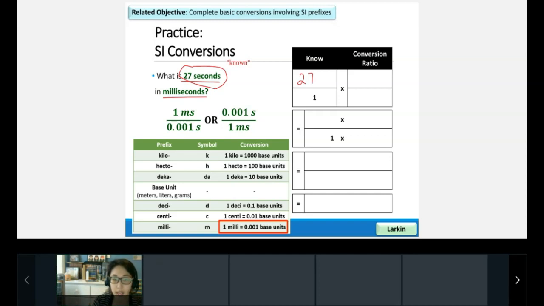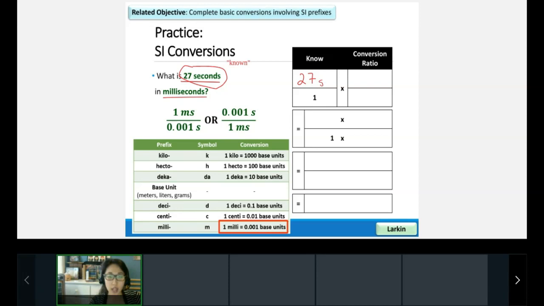Now, conversion ratios are always fractions. And so I'm going to put that 27 seconds into fraction form by just putting it over 1. Anything divided by 1 is still itself, so that doesn't change the fact that it's still 27 seconds. Go ahead and give me a green check, orange X if that makes sense. So I just put it over 1 to turn it into a fraction. It doesn't change its identity. Dividing by 1 does not change an identity. Excellent. All right, so it's in fraction form now.